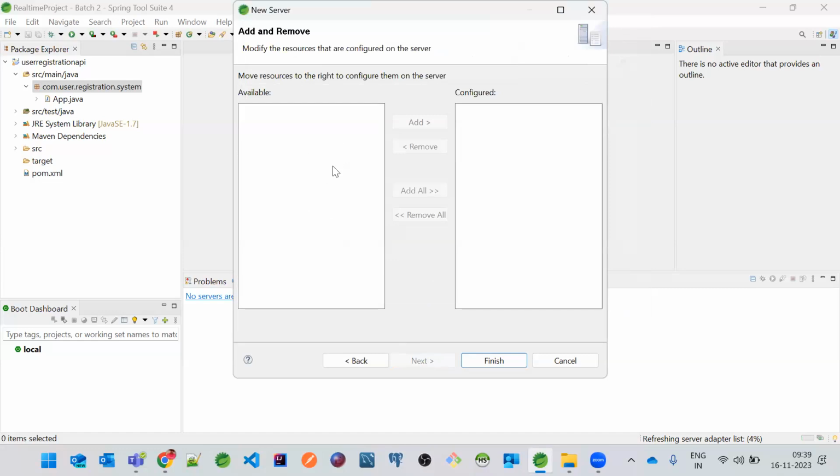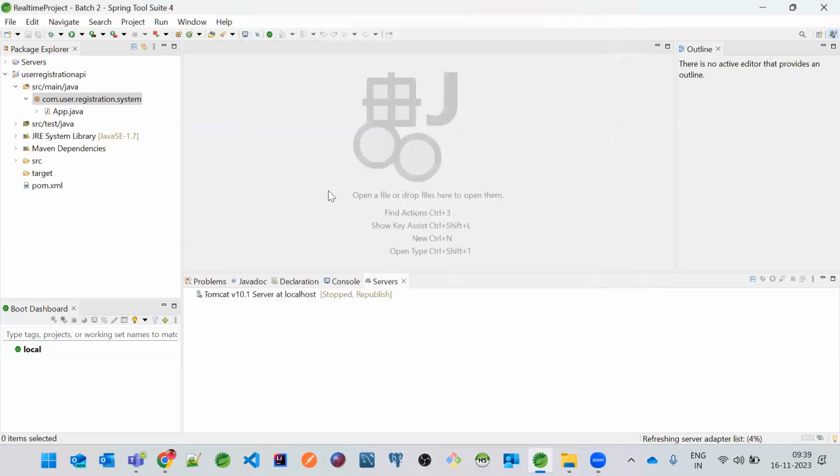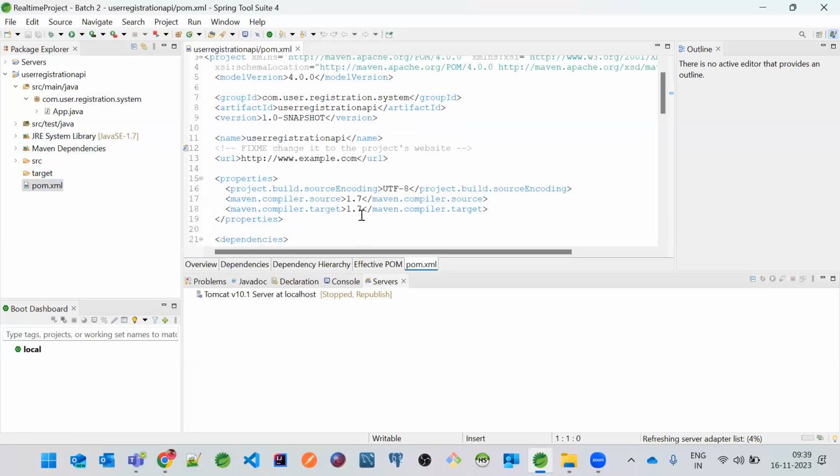So right now there is no application available. So even though you have the registration API, there is something you need to do to make this user registration app visible over here in this available tab. Right now there is nothing. I'll tell you why it is not there. Okay, so finish it, and we'll just write some code first of all. And before that, Tomcat 8 plus versions will work only with Java 8. What is the version right now over here? Okay, so just go in the pom.xml and change the source and target version to 17. This is 1.7. Okay.